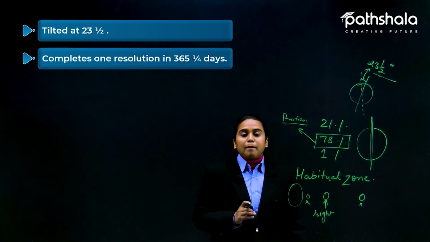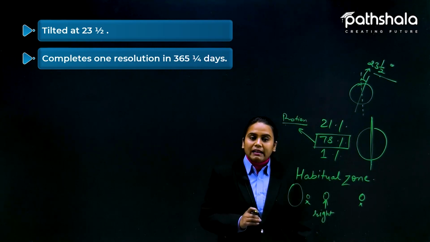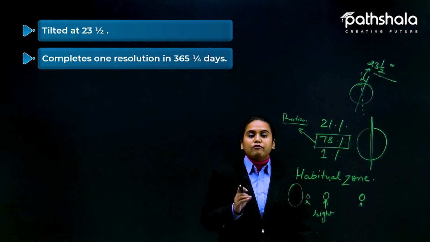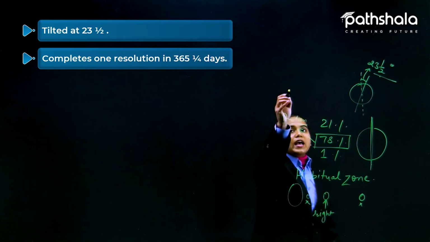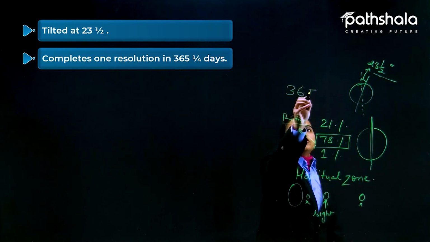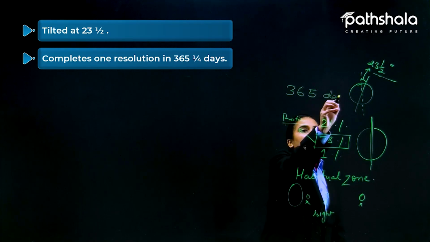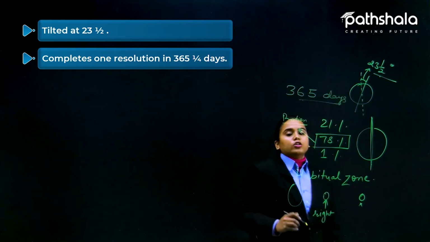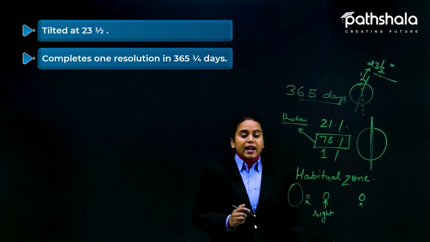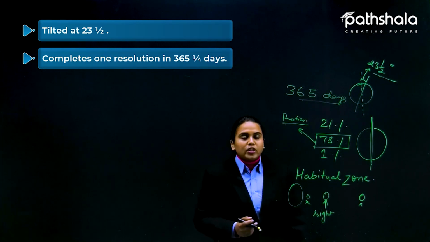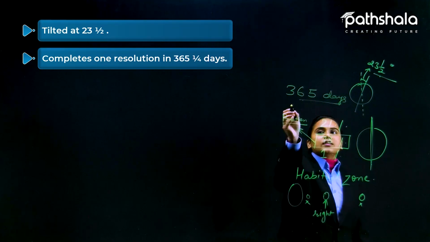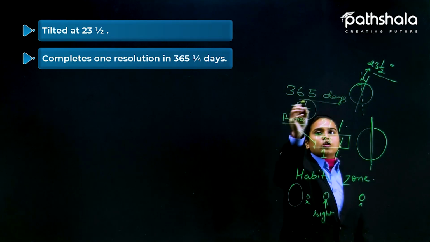All the winds, anything that is surrounding us, are because of some reasons. Okay, so Earth completes one revolution in 365 and a quarter days. You have learned in your junior classes also that in a year there are 365 days. But actually the extra quarter part is also there.